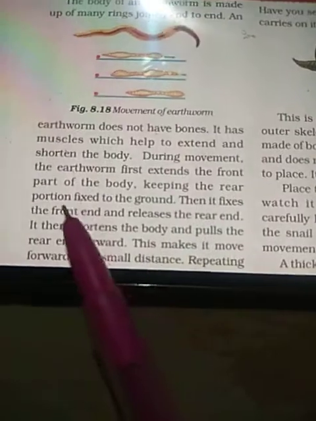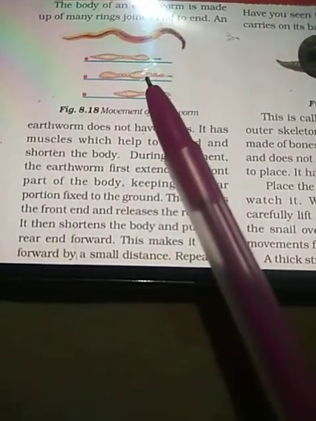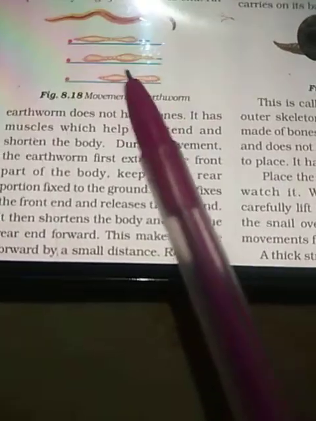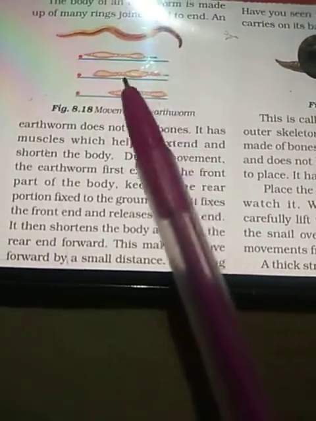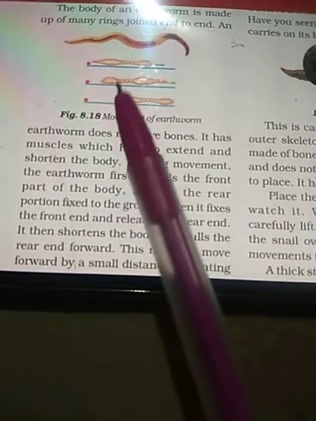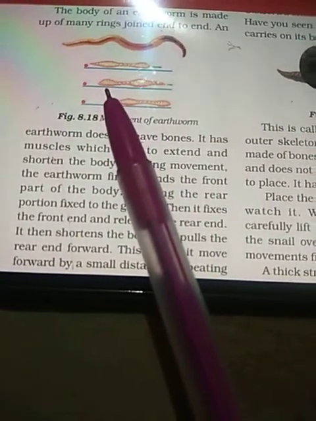Then it fixes the front part. See, this is the normal earthworm. When it is trying to move, it pushes the front part of the body and fixes the rear part, the back part of the body, to the ground.